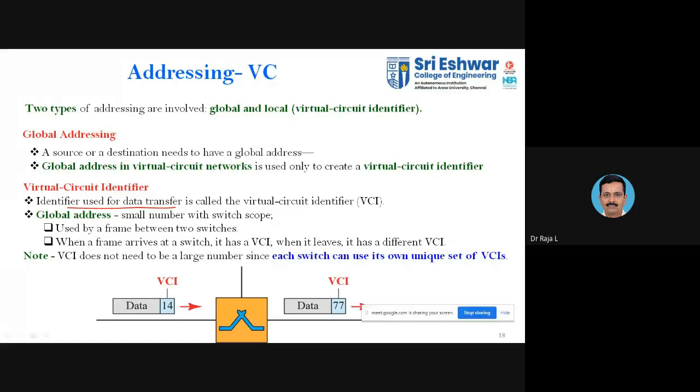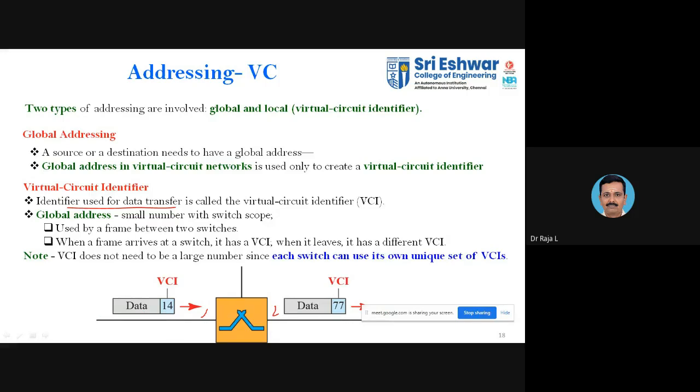The switch has two ports here. One is the input port available here, and the other one is the output port available here. Whenever data enters the input port, either as a packet or as a frame, it has to be associated with a virtual circuit identifier. Normally only in the data link layer you will have frames; in the upper layers you have different terminology to identify the packets. Here the virtual circuit identifier is 14, associated with the data.